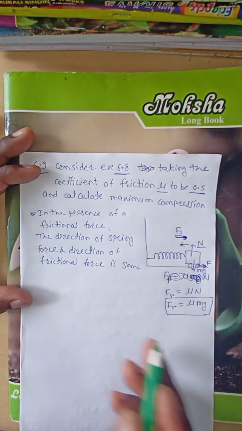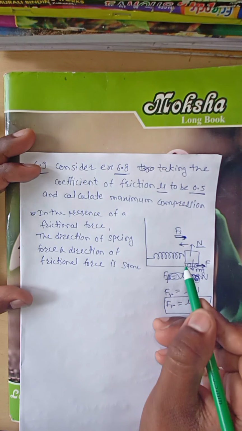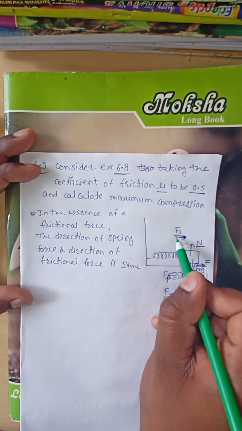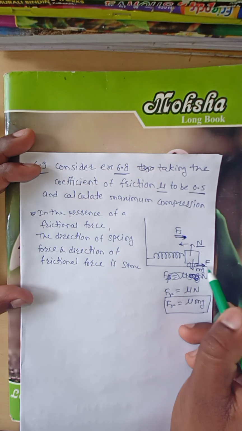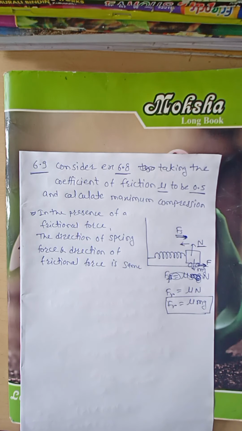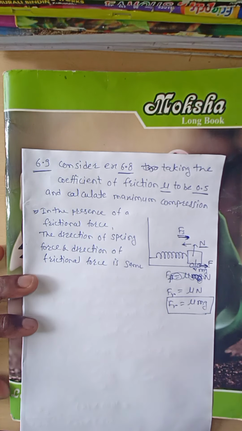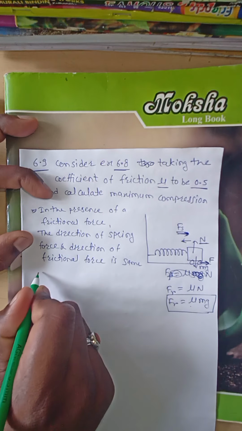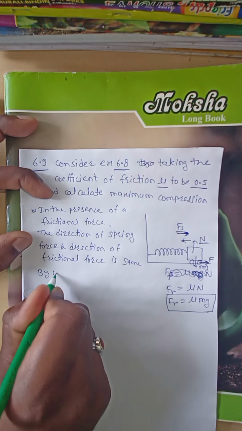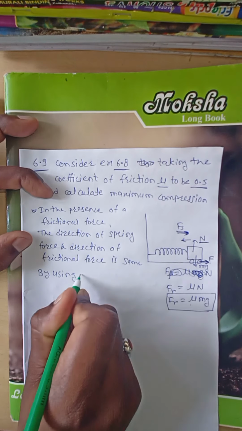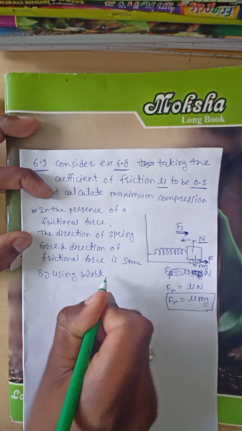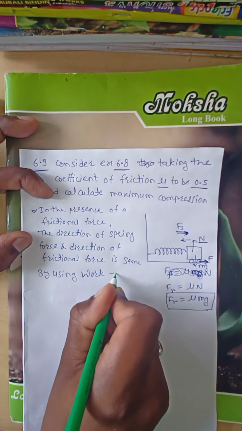Now, there will be two forces acting: the spring force and the frictional force, both acting in the same direction, and the frictional force is mu mg. Therefore, by using the work energy theorem, what is the work energy theorem?